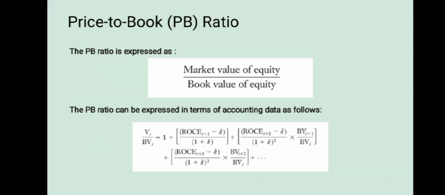Okay, first we will talk about the price to book, or PB, ratio. The PB ratio is expressed as the first formula, market value of equity divided by book value of equity, and the PB ratio can be expressed in terms of accounting data, as you can see in the second formula.